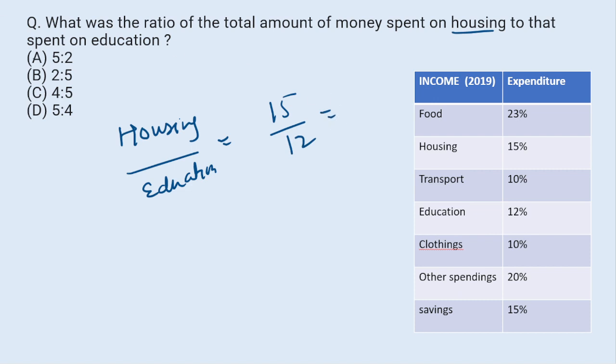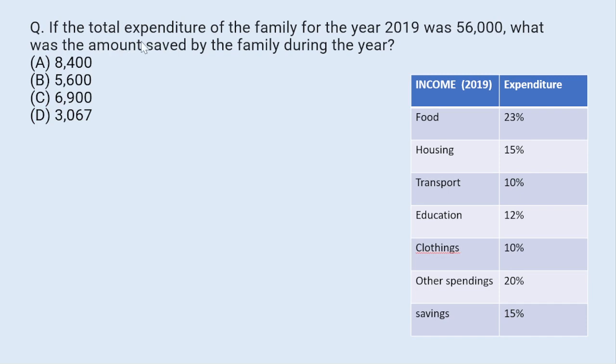So ratio will be what? 3 fives are 15 and 3 fours are 12. 5 is to 4. This option D will be the right answer. Okay. Now the next question. If the total expenditure of the family for the year 2019 was 56,000, what was the amount saved by the family during the year?